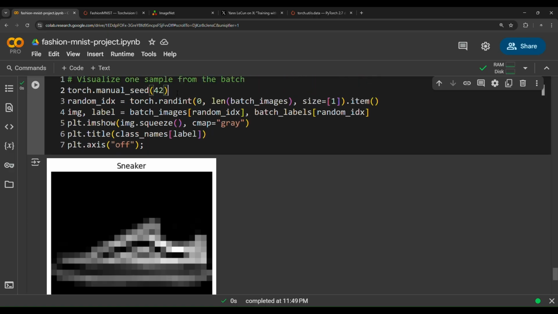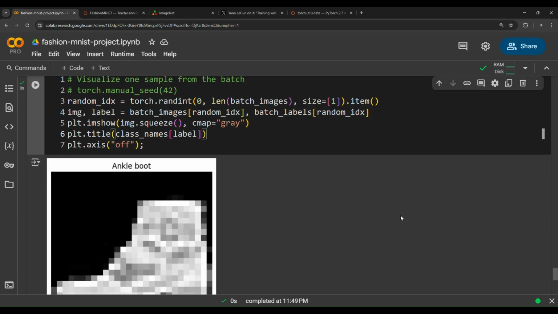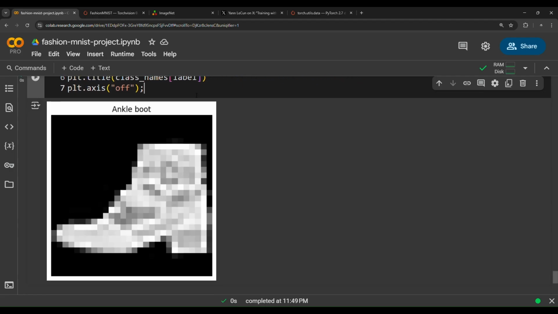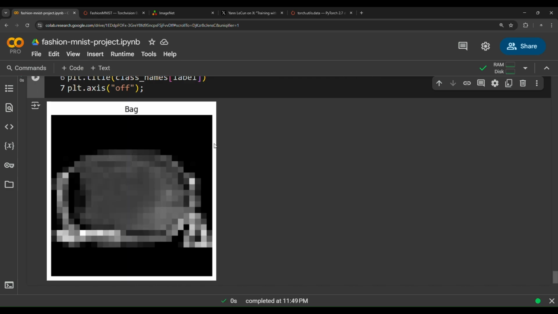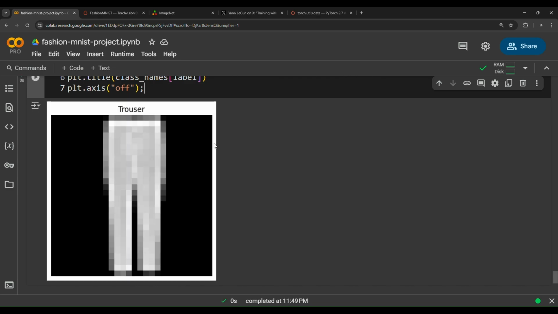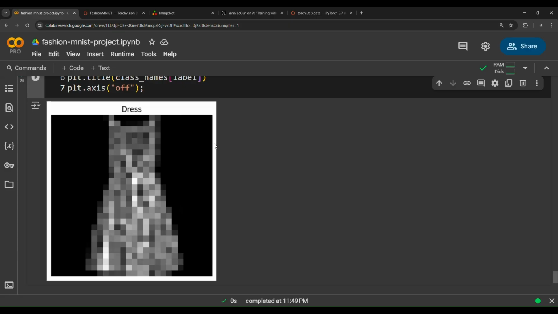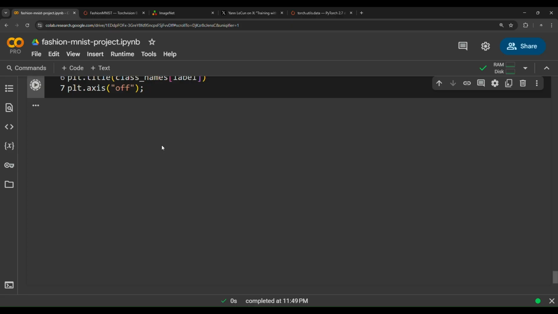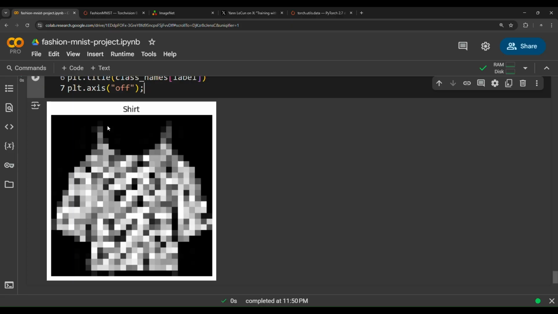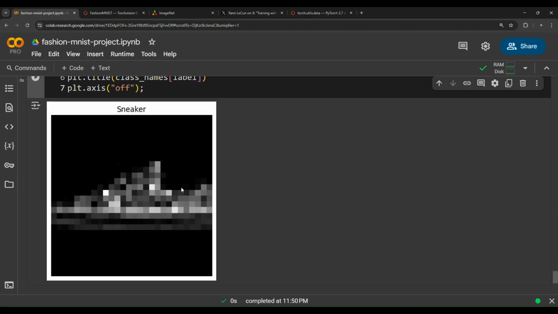If we uncomment this torch manual seed, each time we run this cell we will get a different image. So now we have an ankle boot, and then if you try again, this is a shirt, this is a bag, this is a trouser. So the idea here, we want to train a model that learns the edges of these shapes. We want it to learn the edges, the corners, the colors of these objects, and then we want it to learn the shapes of these objects.